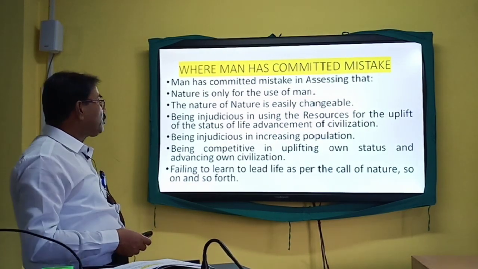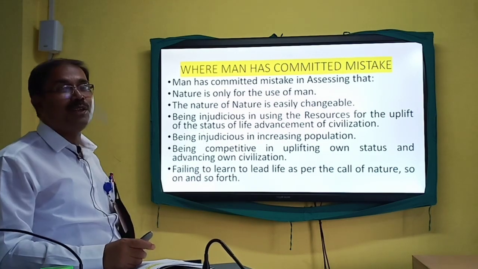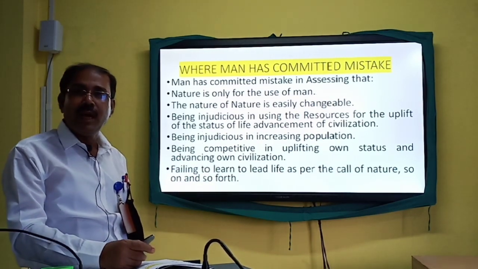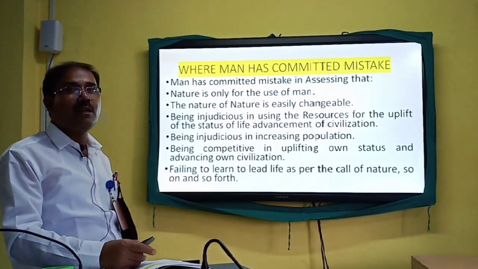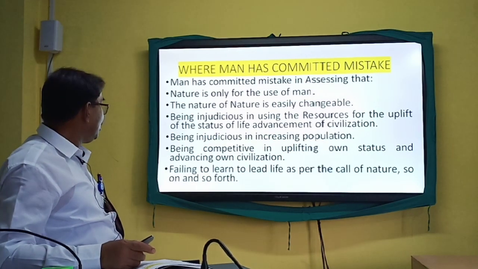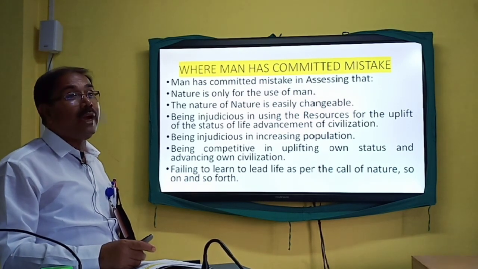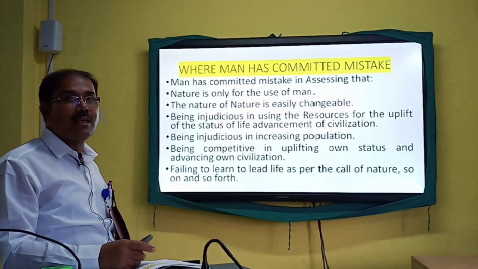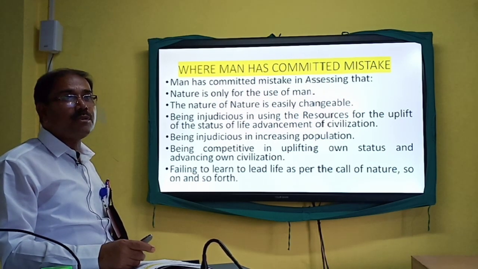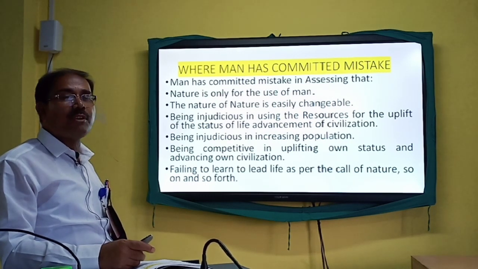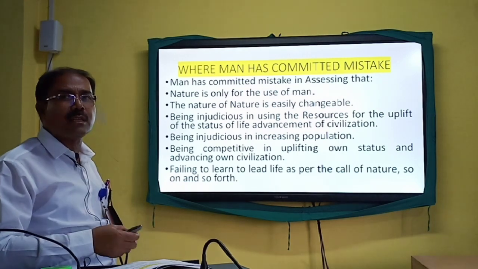And then we are failing to learn to live life as per the call of nature. Nature has its own call, and we are not respectful towards it, and we are failing to lead our own life at the call of nature. So these are some of the most important areas where humanity has been committing mistakes and suffering, and there is the possibility of partial extinction because of the attack of the minuscule, teeny virus, that is COVID-19.